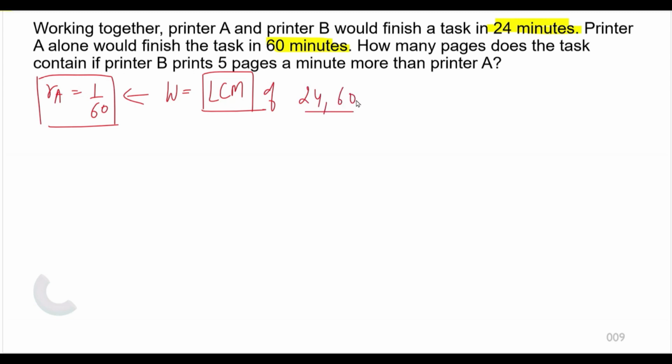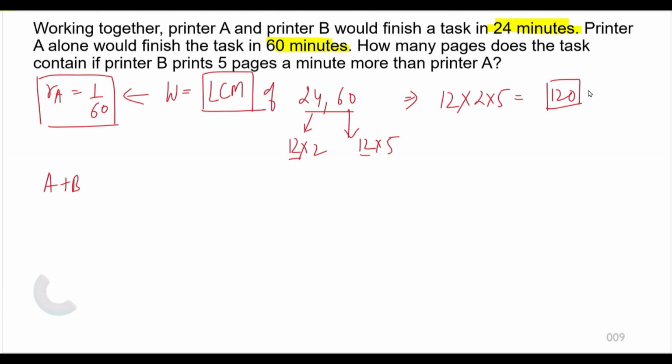Now if I take the LCM of 24 and 60, 24 is nothing but 12 into 2, and 60 is equal to 12 into 5. So 12 is common, and then 2 into 5. The LCM will be equal to 12 into 2 into 5, which is equal to 120. This is the LCM. Now A and B are taking 24 minutes to complete the work.